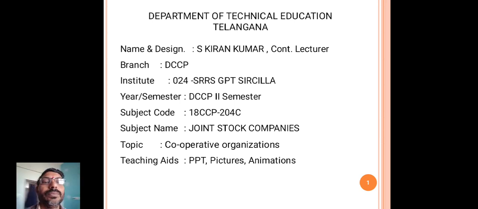This is the subject of joint stock companies. The subject code is 18 CCP 204C. This is the second semester subject under C18 syllabus. Joint stock companies is the name of the subject and the topic is cooperative organizations.